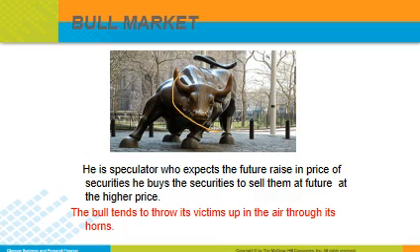What is a bull market? A bull is a speculator who expects a future rise in prices of securities. So he thinks the economy is going to go up, and earnings are going to go up, and stocks are going to go up, and he's going to sell them in the future at a higher price. We got this term from the bull. The bull tends to throw its victims up in the air, so there you have that upward motion.